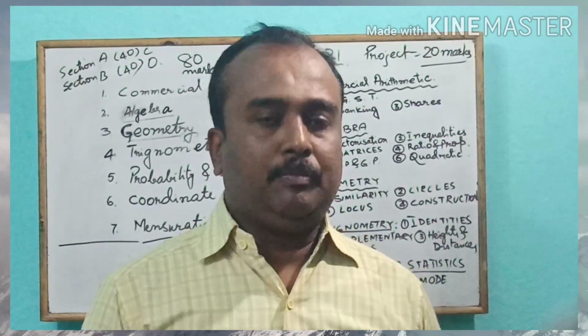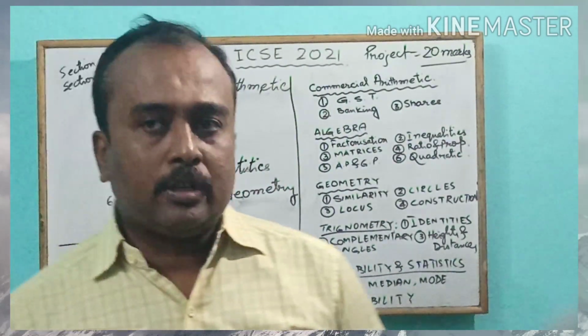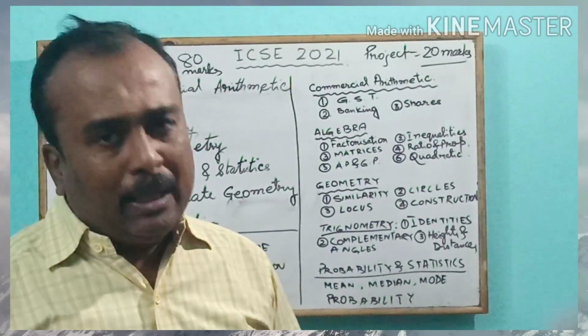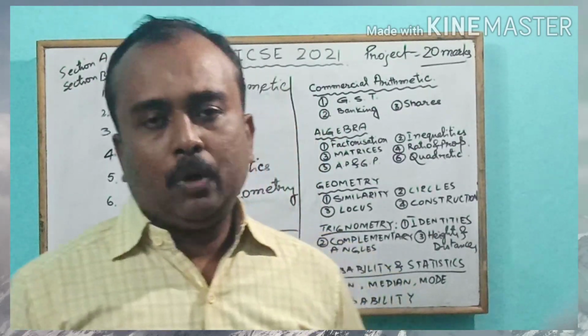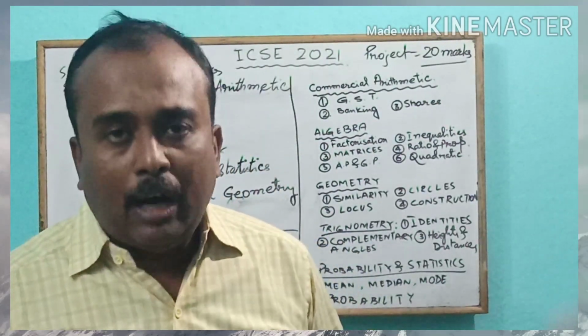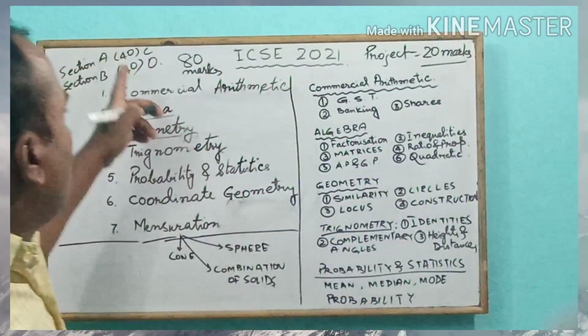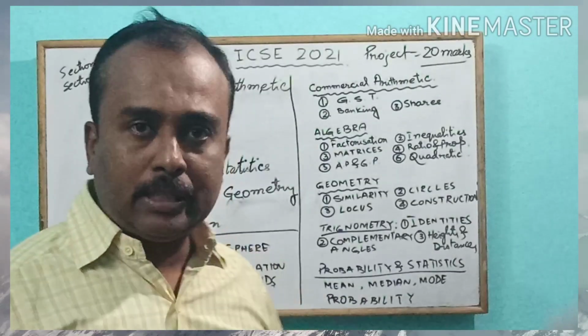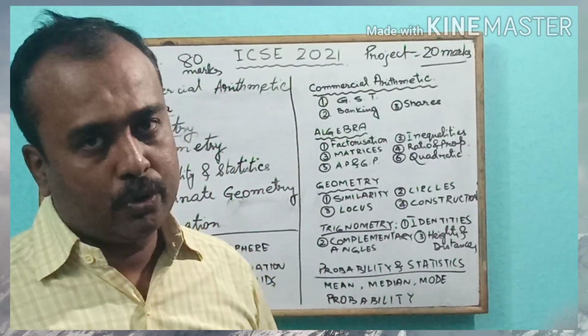Usually council does not give questions whose marks are above 5 marks, means the maximum weightage of each question is 5 marks. And council also does not give any question whose marks are below 3 marks, but it is up to the council. They may give you questions below 3 marks also, because there is no hard and fast rule that the council will not give you any question below 3 or above 5 marks. Anyway, in section A, we shall get questions throughout the syllabus, of 40 marks, where each and every question you are supposed to answer.